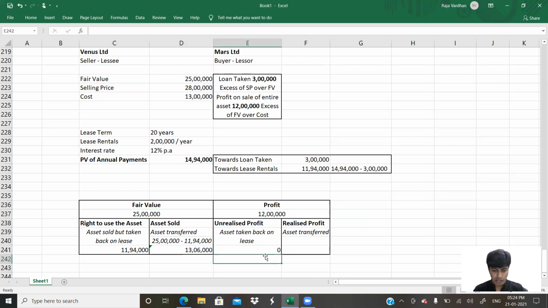As sweet and simple as that. So how do I do it? It is 11 lakh 94,000 multiplied by 12 lakh, whole divided by 25 lakh.